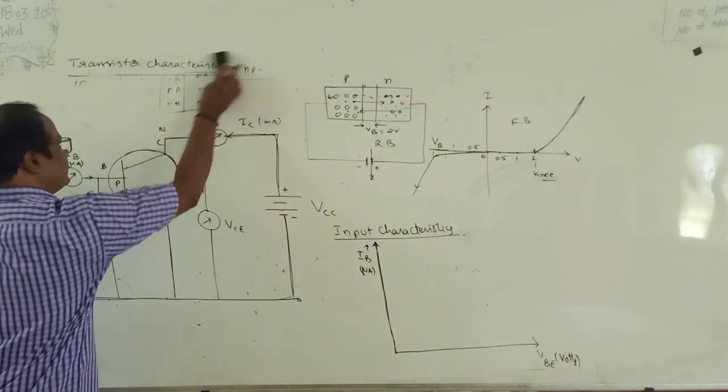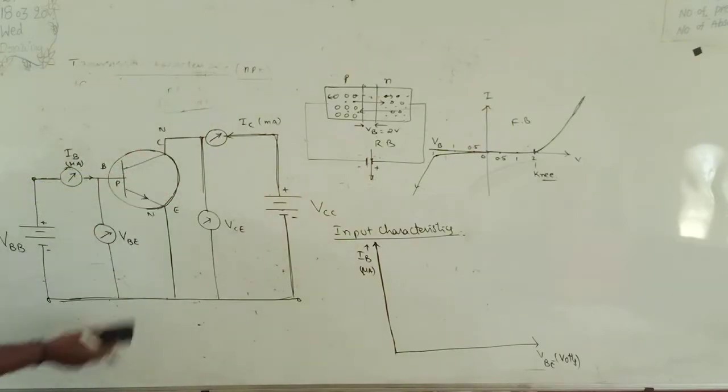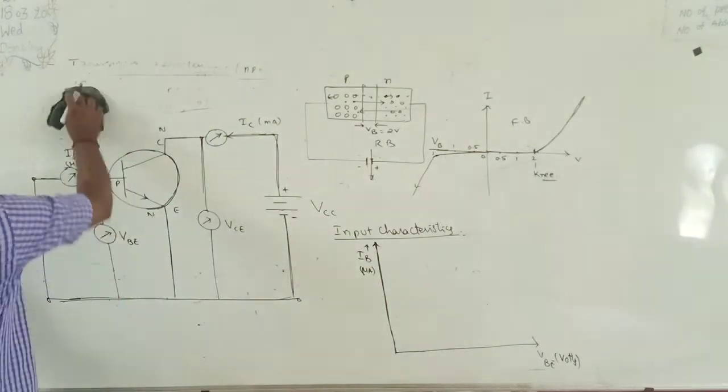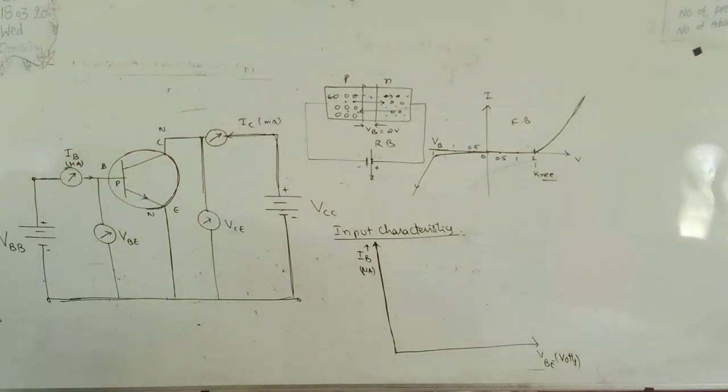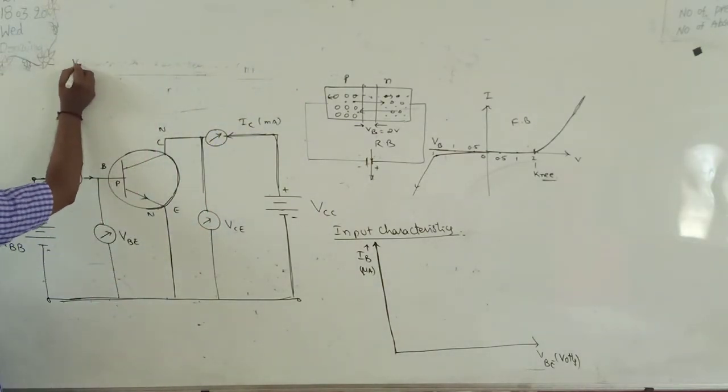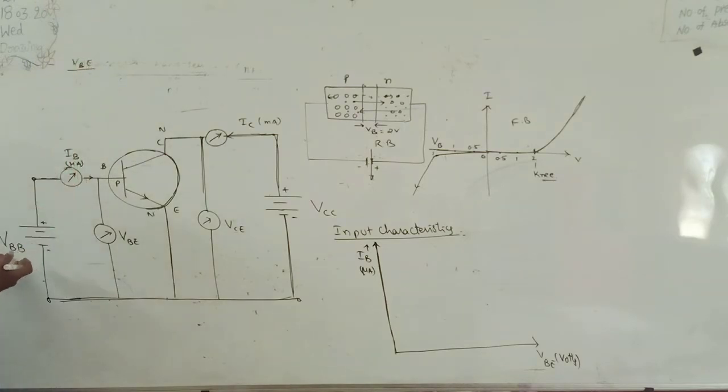So here, see here, let VBE, VBE means VBB. Okay, it is nothing but a device. This will measure the potential difference between base and emitter. How does it change? By changing VBB.